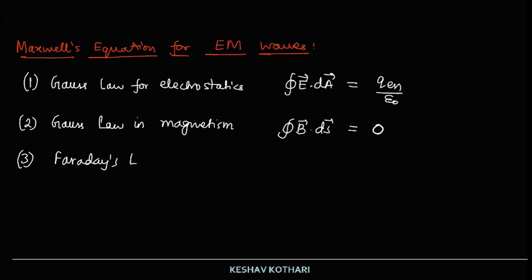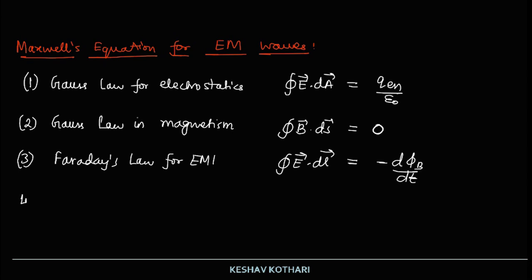We write it as the line integral of E dot dl is equal to minus d phi b by dt, that is, the rate of change of magnetic flux with time.